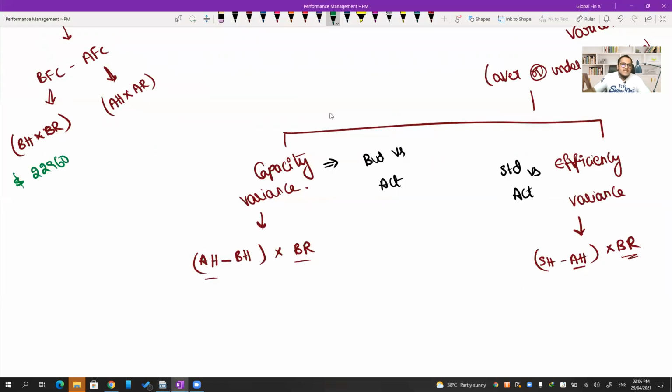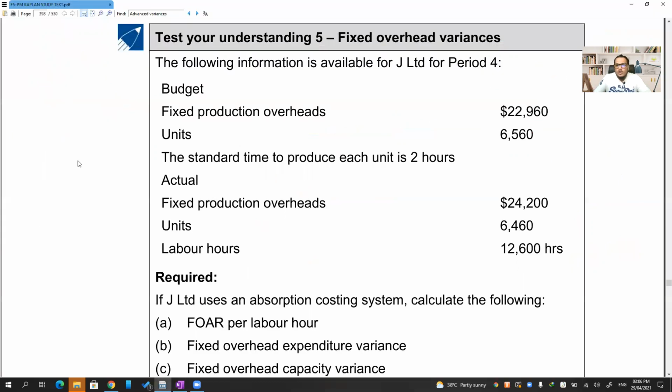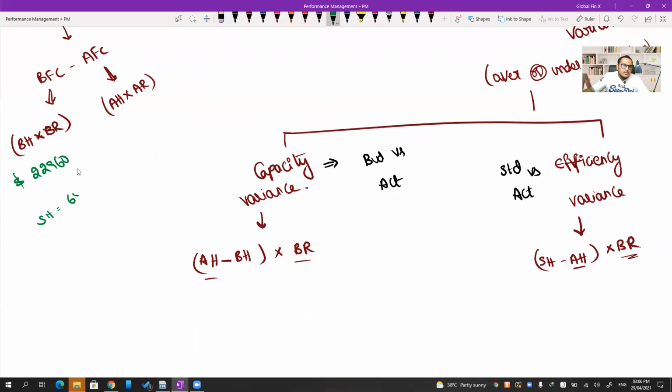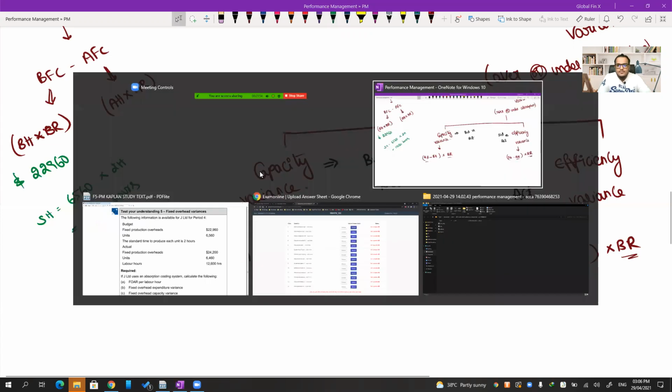So standard hours is 6560 units into 2 hours per unit. That is 13,120 hours.